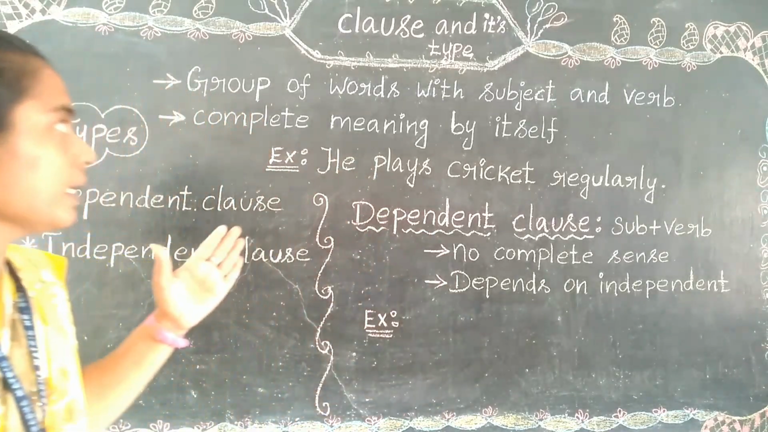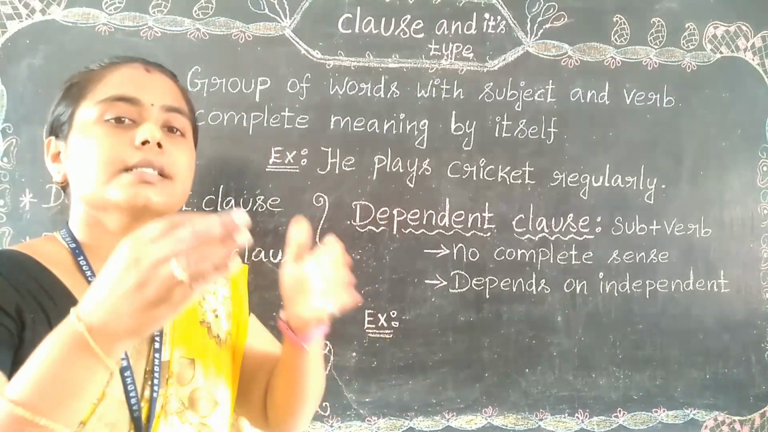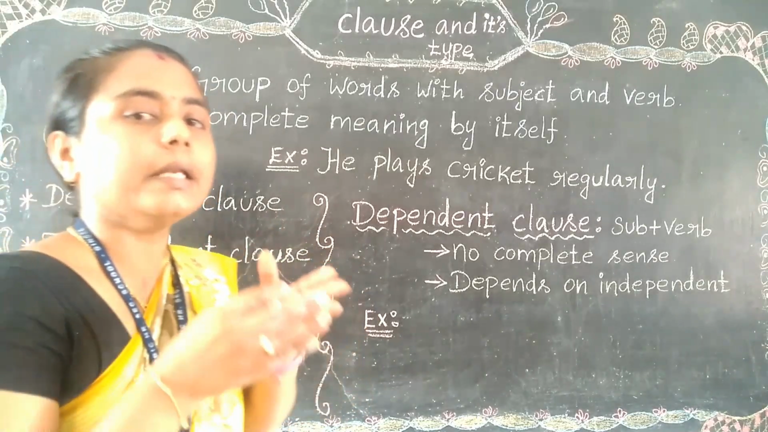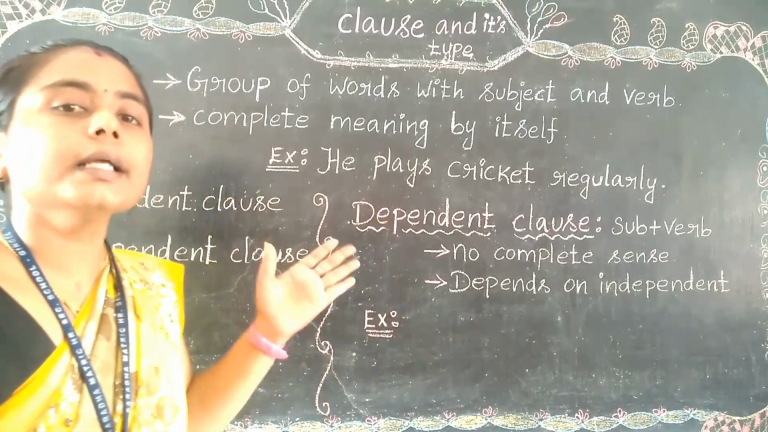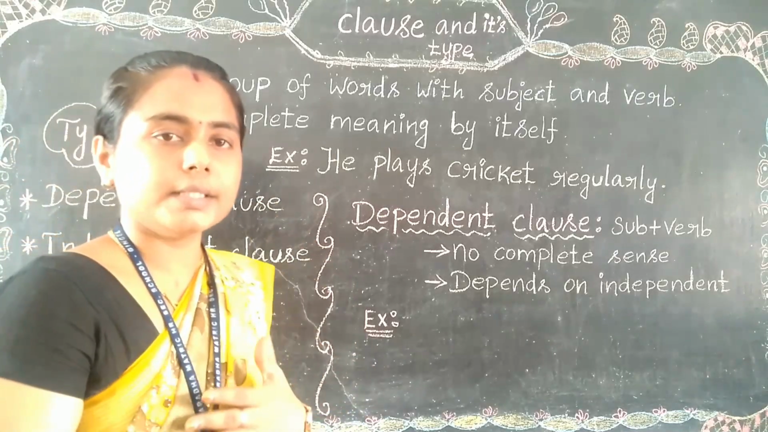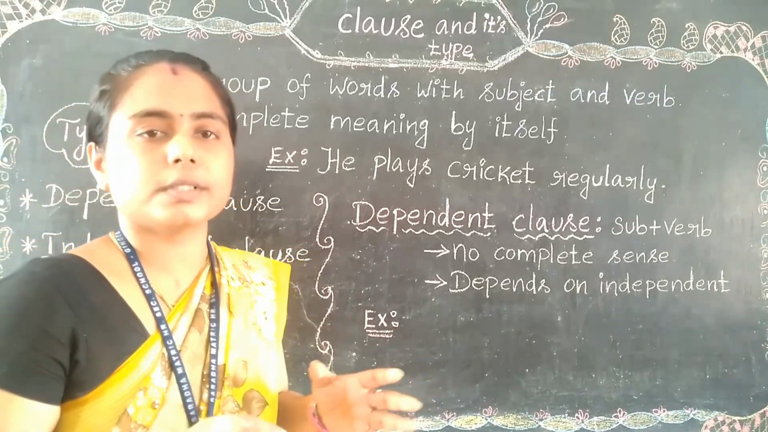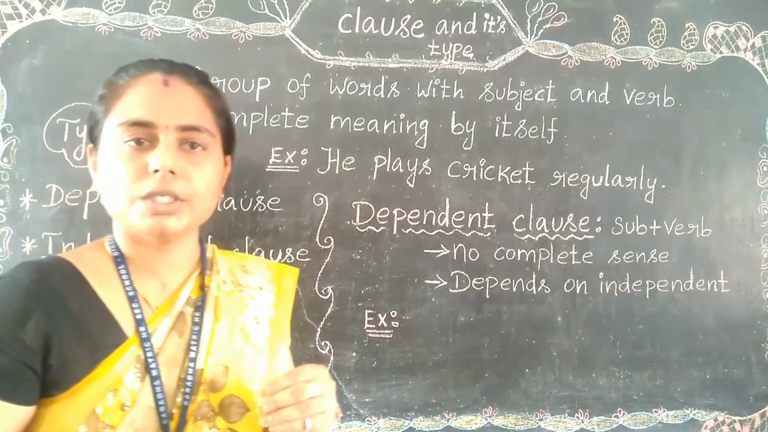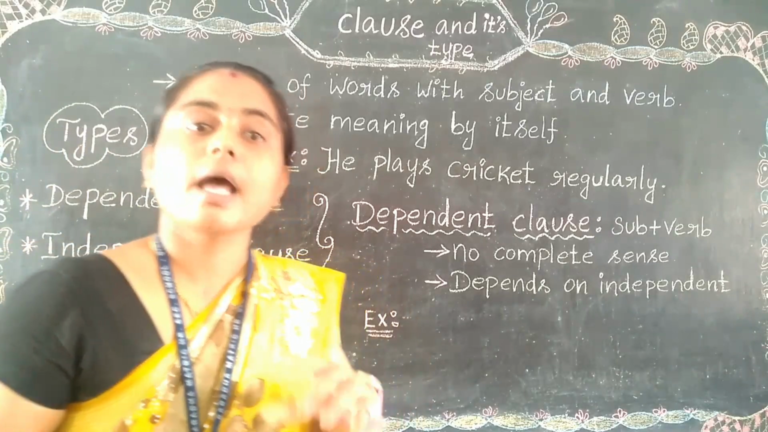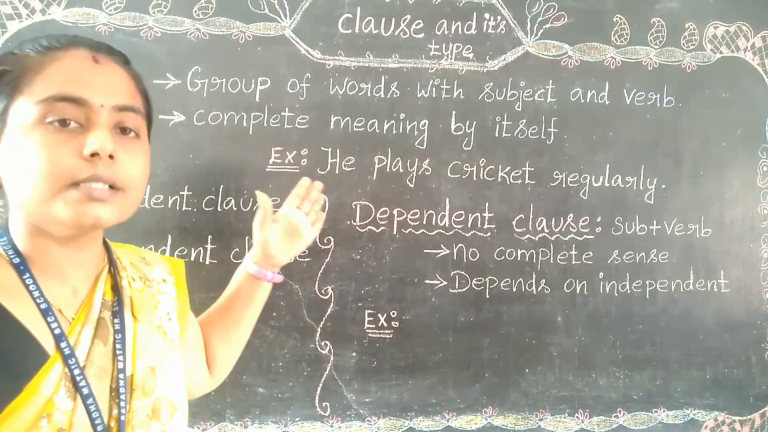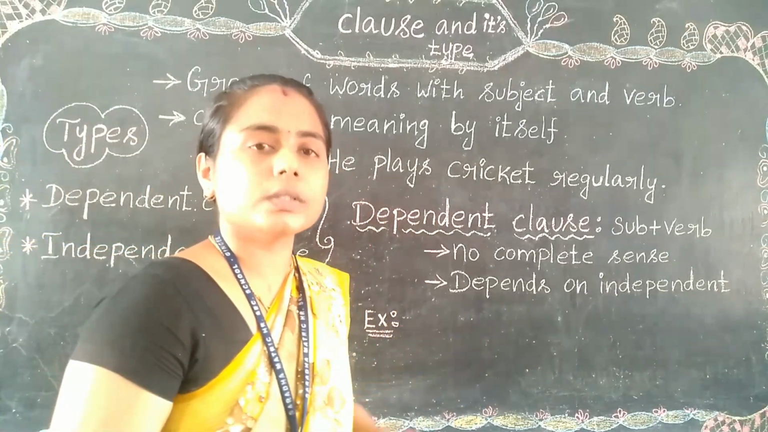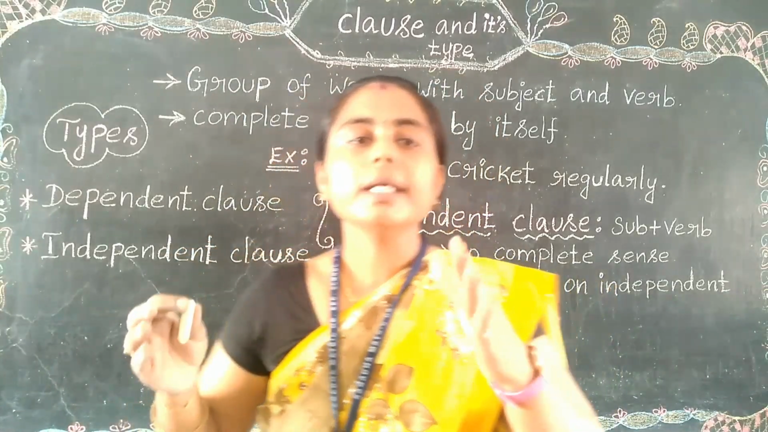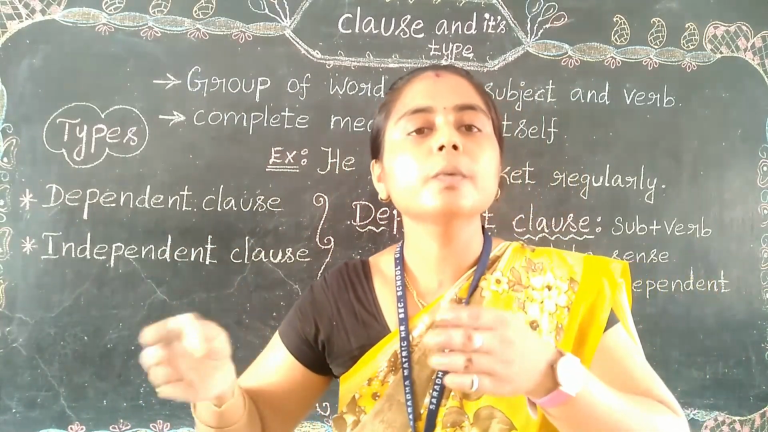A clause always contains a subject and a verb. The combination of subject and verb is performed in a clause. But a phrase does not do that process; it won't accept the subject plus verb combination. A clause always accepts that combination, because it always contains subject plus verb.